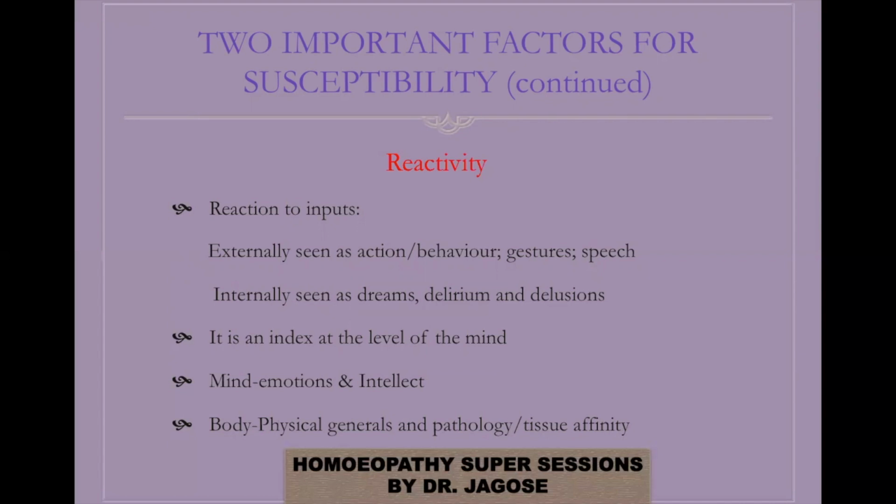Suppose a psychological cause is there, a heated argument, and one person responds in a very aggressive manner, whereas the second person will not respond at all, he will just walk away. So one fellow would just walk away, whereas the second would get aggressive. This is how susceptibility varies in two individuals, though the force may be the same.